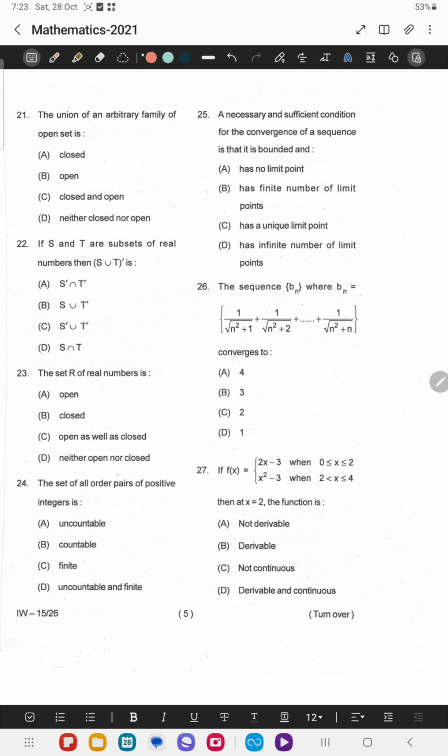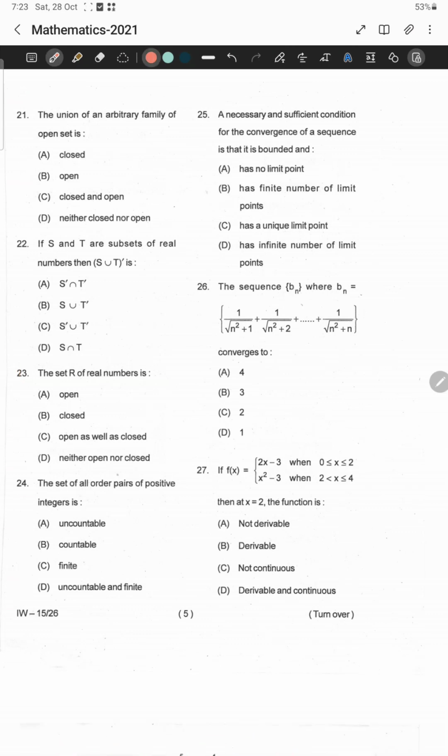In this question, it is asked: the union of an arbitrary family of open sets is what? Whether it is a closed set, an open set, a closed and open set, or neither open nor closed. But if we take arbitrary, it means what? Arbitrary means it may be finite, infinite, countable or uncountable, anything it can be. But if we take two open sets, the open interval (0, 1) union the open interval (1, 2), it gives what?